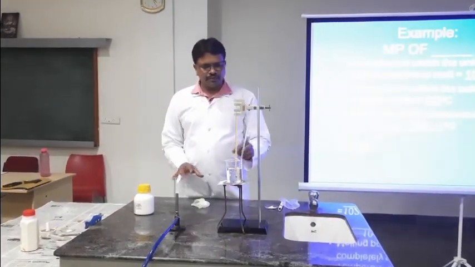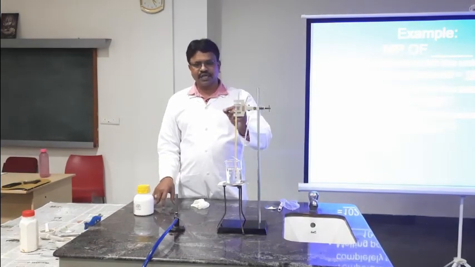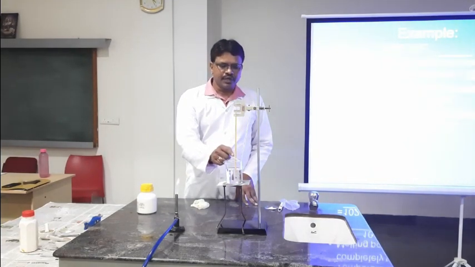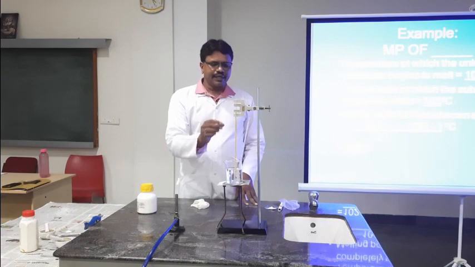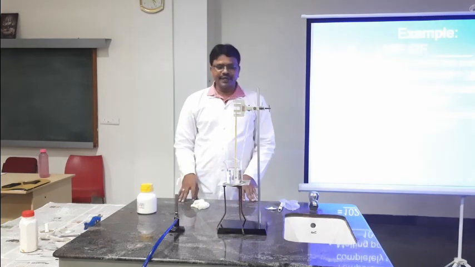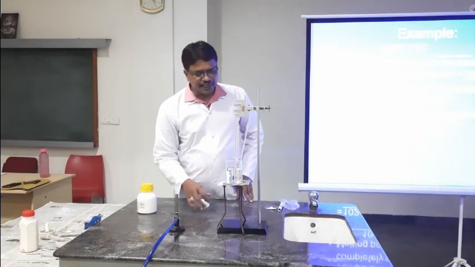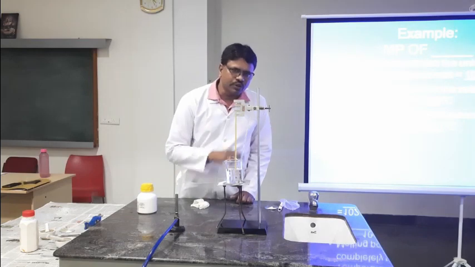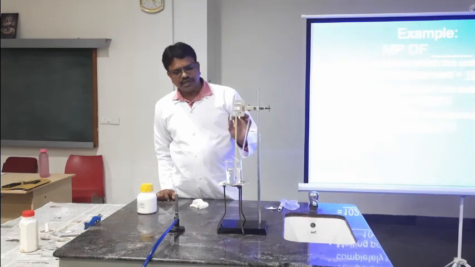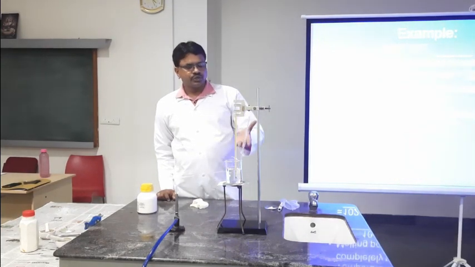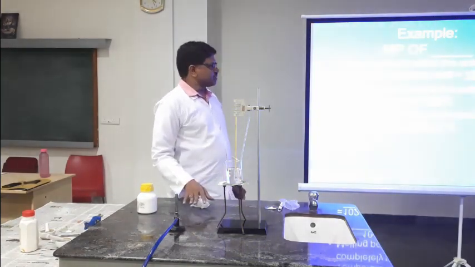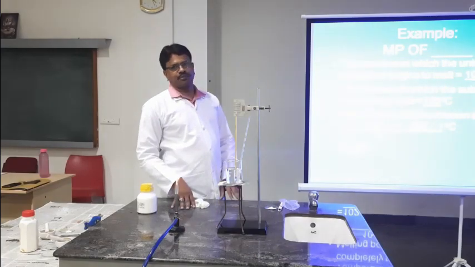So this is the procedure. The main thing is that the capillary is to be sealed on one side, then the substance is taken inside that capillary, then it should be attached to the thermometer above the bulb. It is adjusted such that it should not touch the bottom or walls of the beaker. Then we should continue heating and concentrate on the melting of the solid substance. When it starts melting, record the first temperature, that is T1 degrees Celsius. When it completes melting, record the final one. The average of these two is known as the melting point of the substance. A pure substance will have a sharp melting point.